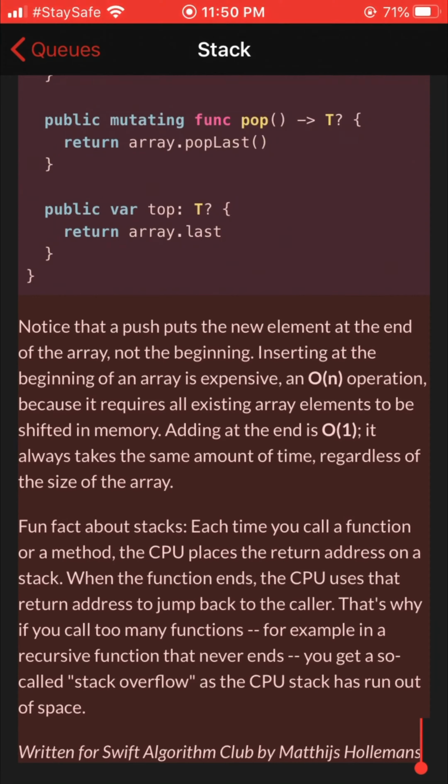Fun fact about stacks: each time you call a function or a method, the CPU places the return address on a stack. When the function ends, the CPU uses that return address to jump back to the caller. That's why if you call too many functions, for example in a recursive function that never ends, you get a so-called stack overflow as the CPU stack has run out of space. Written for Swift Algorithm Club by Matthijs Halmans.